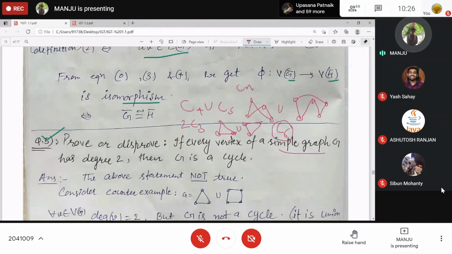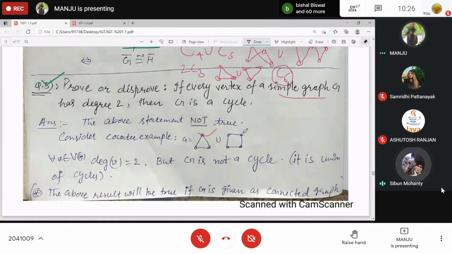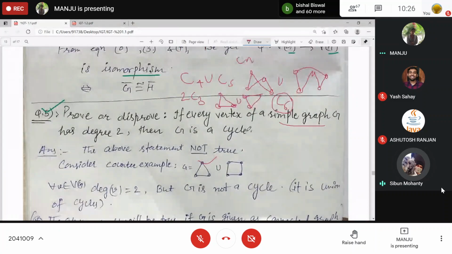If the statement is given as: every vertex of a simple connected graph has degree 2, then it will always be true. If it is written as connected, then it's true. It is not written connected or disconnected, because not every disconnected graph has degree 2 every time.